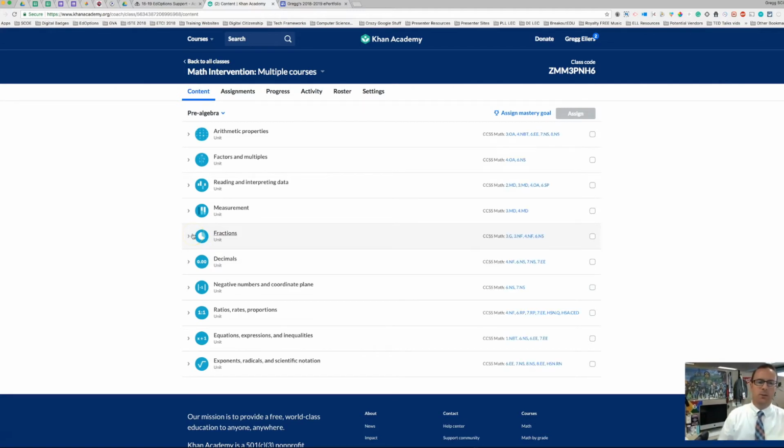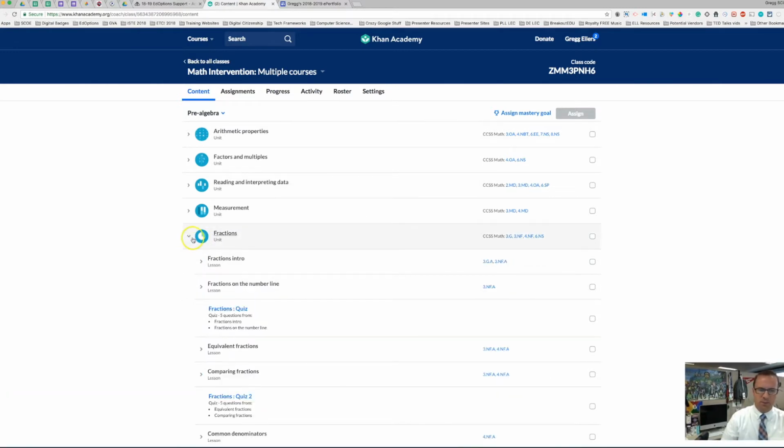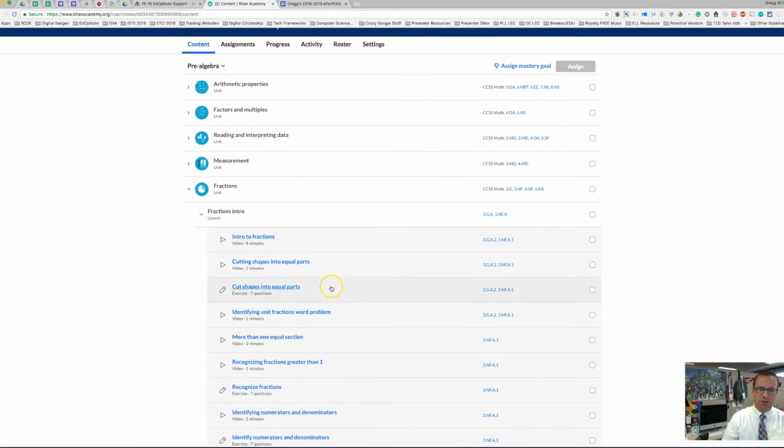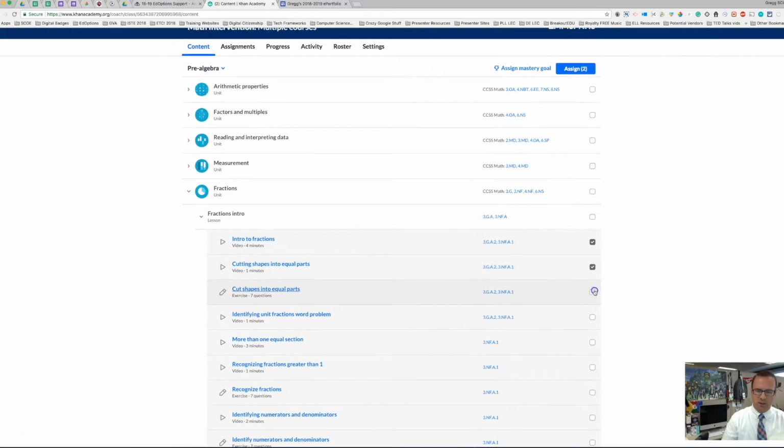So to assign an assignment under your teacher account, you pick one of the strands in your course. So I'm going to select fractions. I'm going to click the drop down, and maybe I just want them to focus on the fractions introduction, and I'm going to assign intro, cutting shapes, and then the activity to cut shapes into equal parts. So those are the 3 that I want to assign to my specific student.